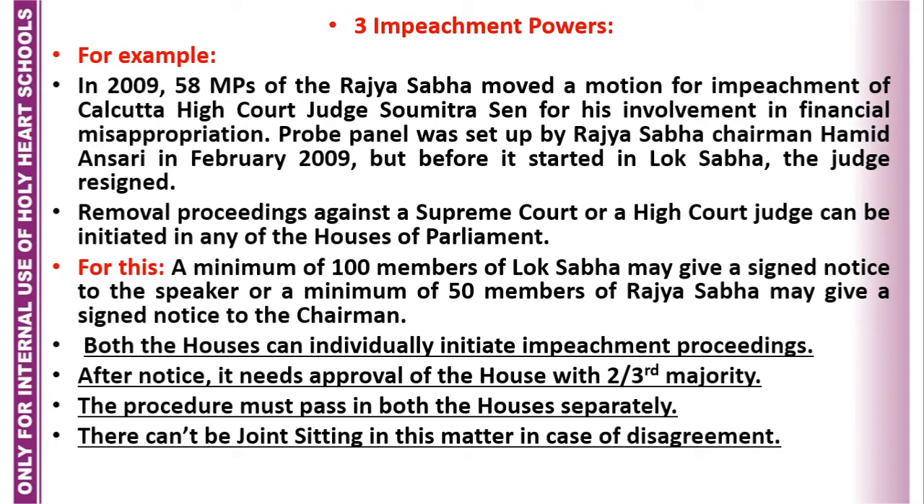So you see here, as both the houses enjoy equal powers in the introduction of the impeachment process, it was introduced in the Rajya Sabha and it was passed also in the Rajya Sabha against the Calcutta High Court Judge Sumitra Sen. In 2009, the Rajya Sabha passed it, but before it started in Lok Sabha, the judge resigned. It means there was no need to pass it in the Lok Sabha because the purpose of the impeachment process was over. The judge resigned and there was no need to remove him through the impeachment process.